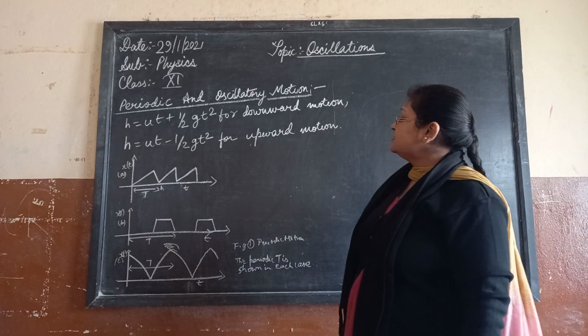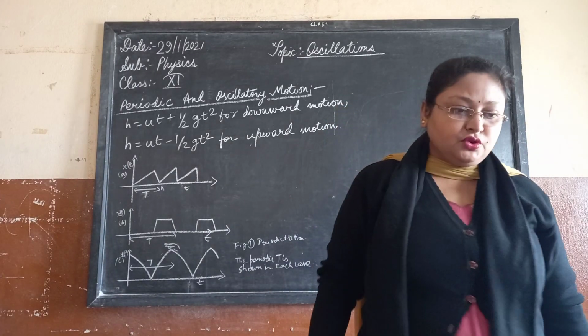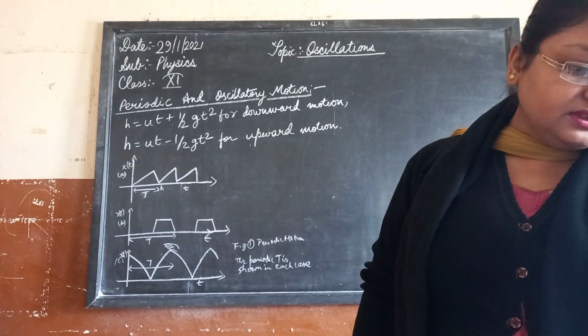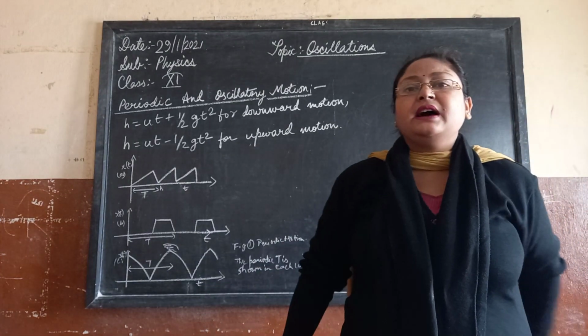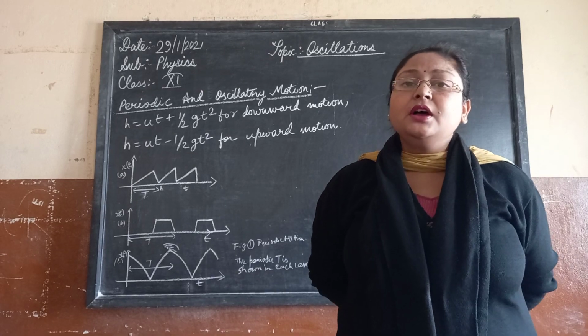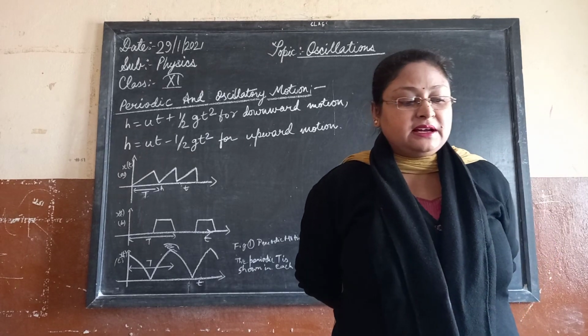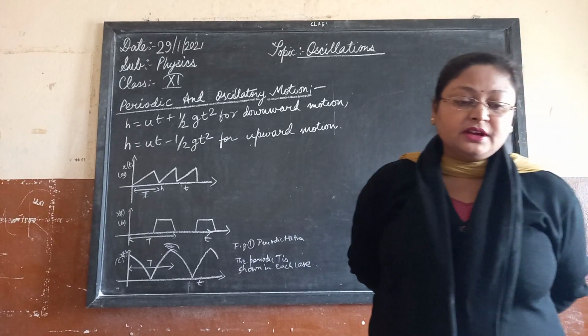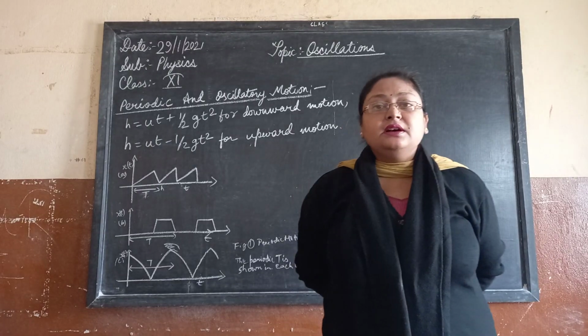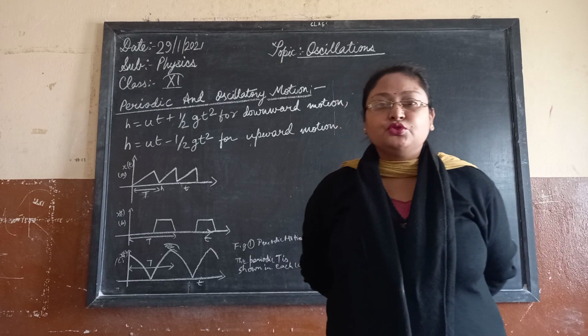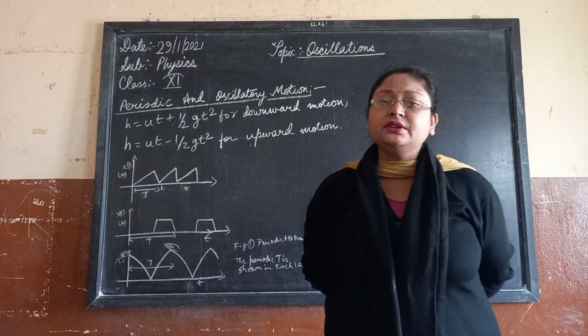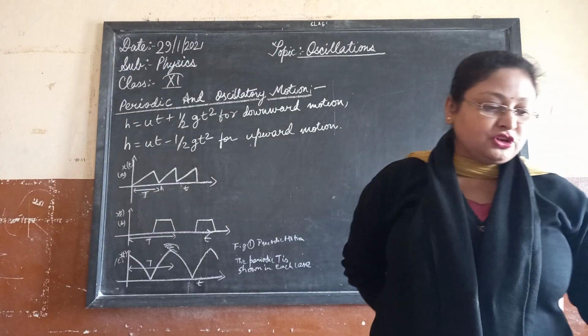This chapter is about oscillations, and we know what oscillation is. From the 11th standard practical we have oscillations of the pendulum, which we have already done. This chapter is connected with that. Is the oscillation of the pendulum a simple harmonic motion? Yes, it is a simple harmonic motion. How is it a simple harmonic motion? I will let you know in this particular chapter.